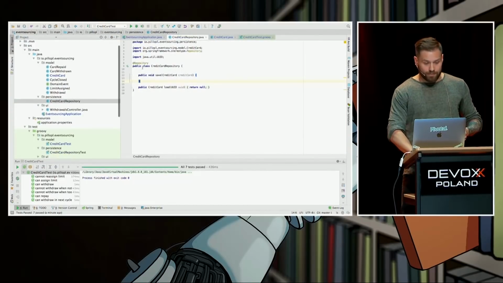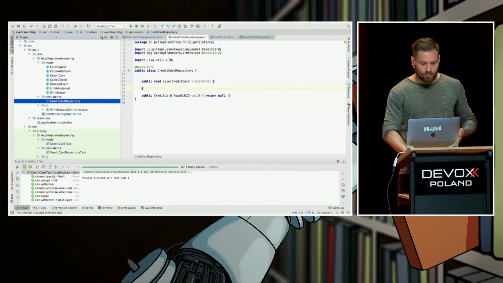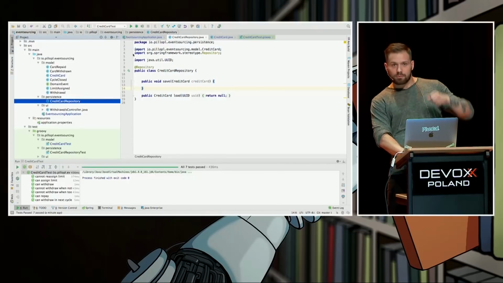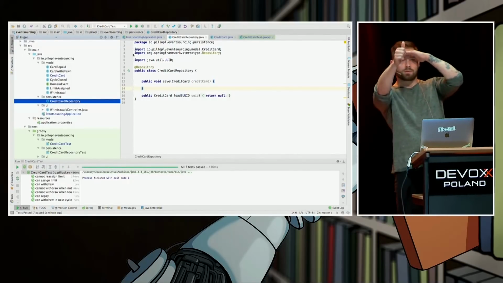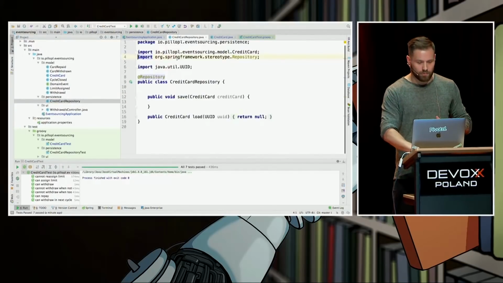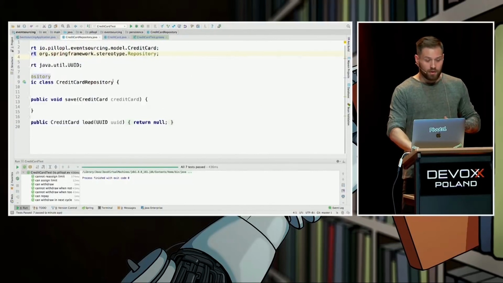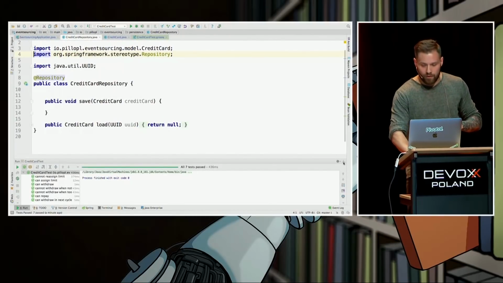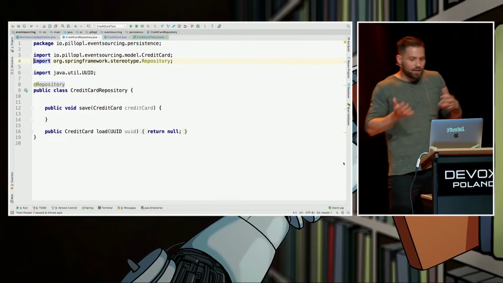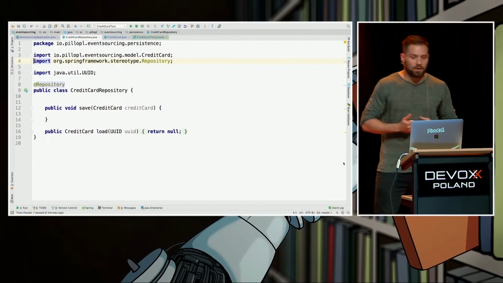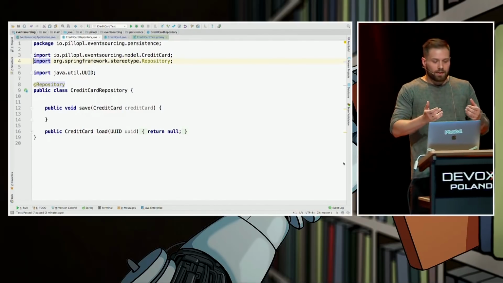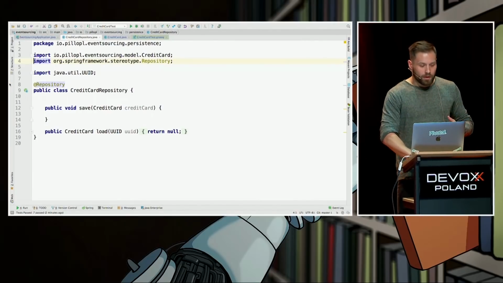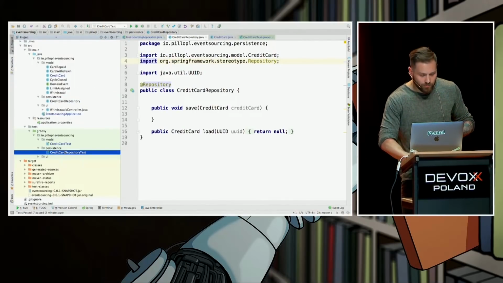So I have this class. Is the font good enough for the people in the back seats? Great. More. Now? Cool. So we have a credit card repository which saves and loads a card. It has two responsibilities, right? We also have some tests for this.